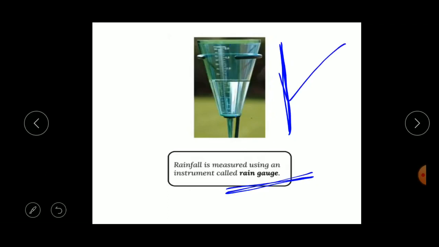Can you see this one here? The rainfall is measured in millimeters, which is marked on the scale. Children, remember this. Name the instrument which is used to measure the rainfall. Yes, the rain gauge is the instrument used to measure the rainfall. Understood? Okay.